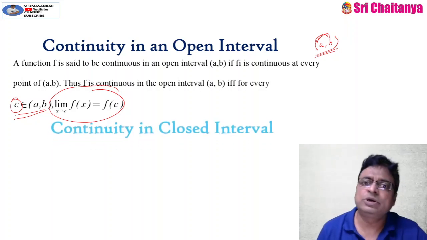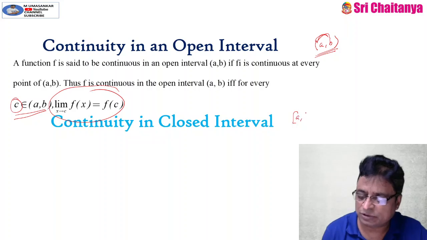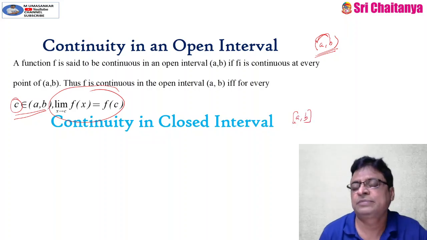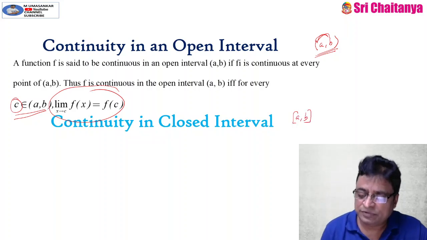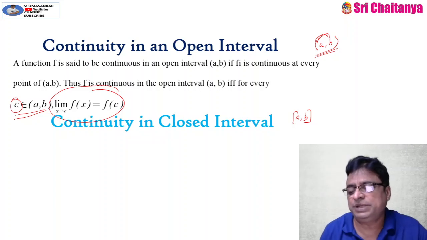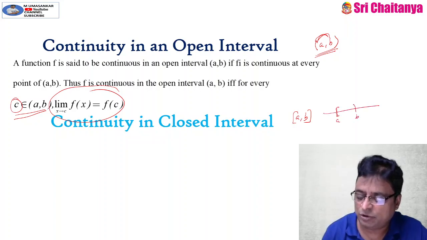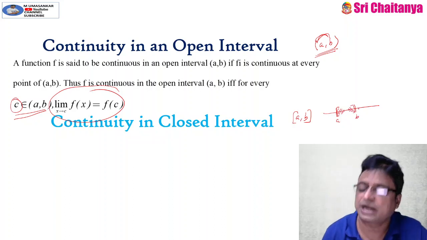Now coming to continuity of the function in a closed interval AB. Suppose this is the closed interval AB. See here, there are no points left of A and there are no points right of B. See, this is A and this is B. In the closed interval AB, you only have to consider all points right of A and left of B, not left of A or right of B.